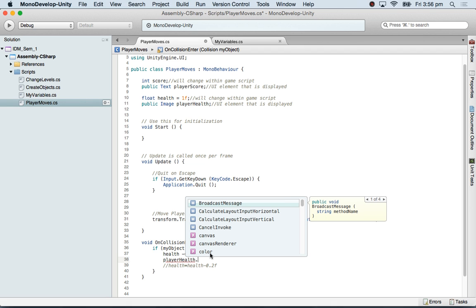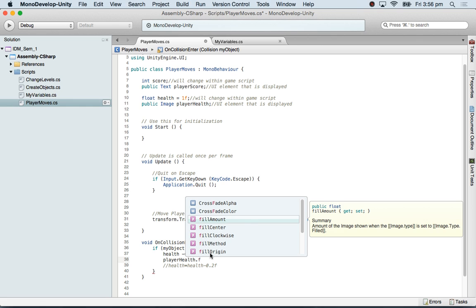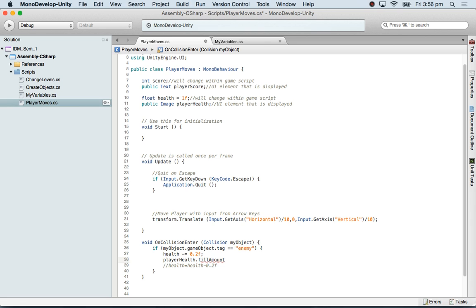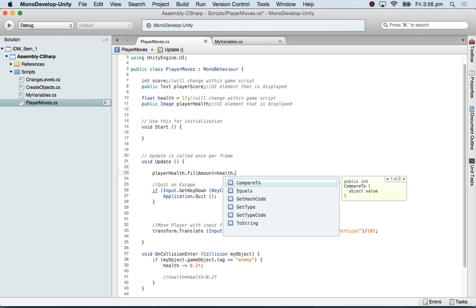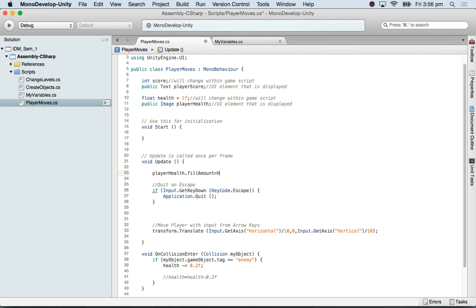Player health dot fill amount is equal to, in update, constantly we must say that the player health, the fill amount will be equal to health. No, the fill amount is actually a float value. So we can actually just do health. So we don't need to convert the string. So whatever this health is, that will reflect in the player health fill amount.